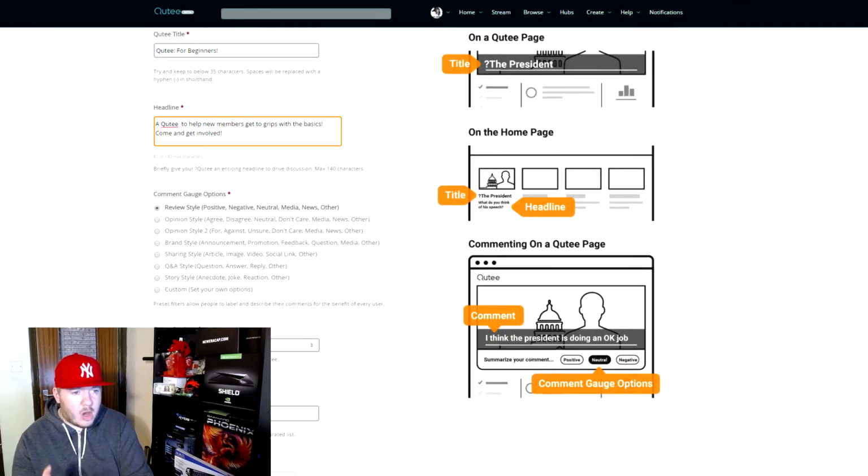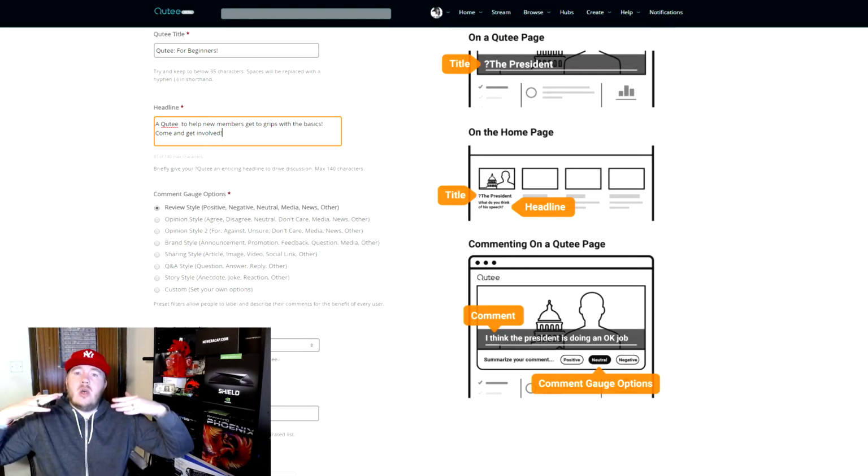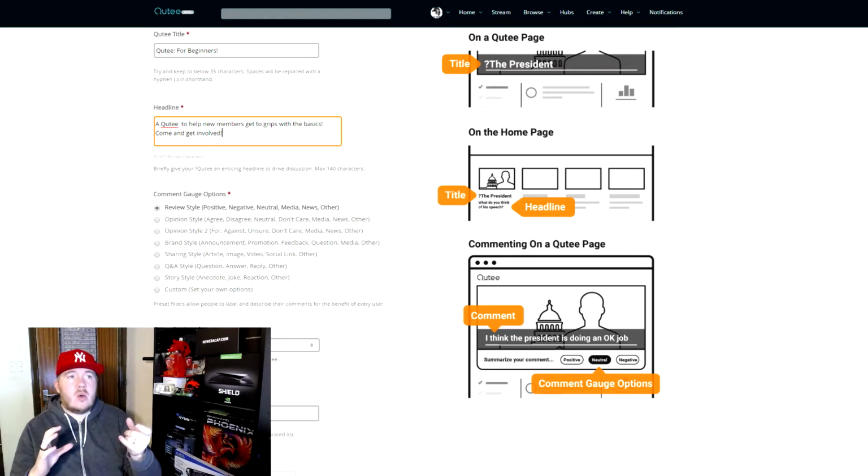Okay, so you come to comment guard options. Alright. So you want to select what type of category that people's comments come under in relation to the Qutee that you're creating. So as you can see on here, review style, positive, negative, neutral, media, news, other. So somebody writes a reply to your Qutee, they will then select underneath it whether it's a positive comment, a negative comment, a neutral comment. You understand where I'm coming from now, don't you guys?